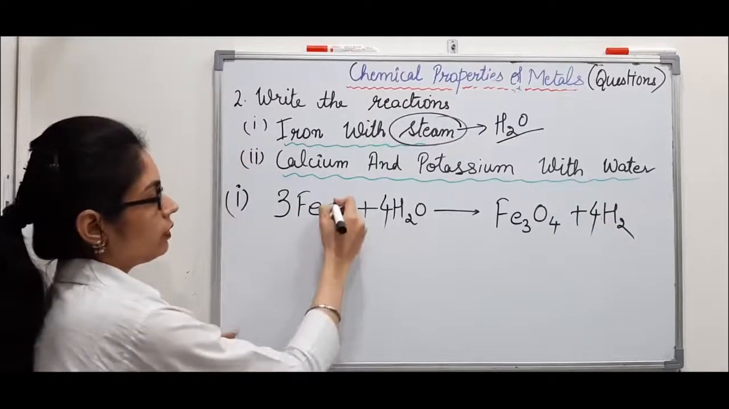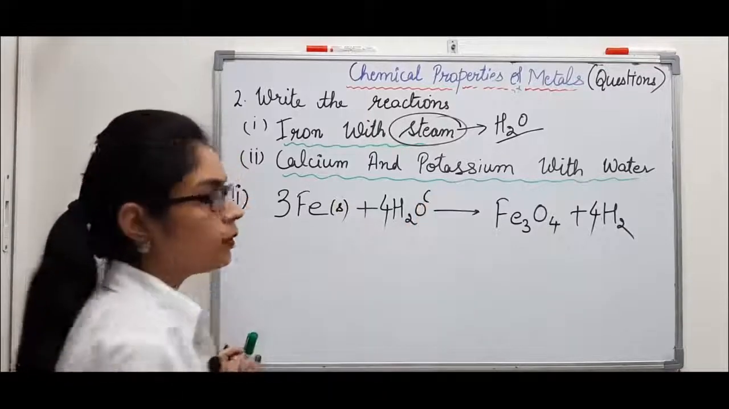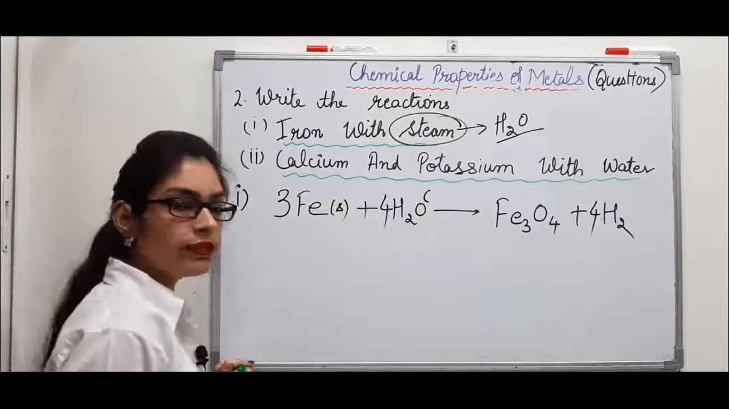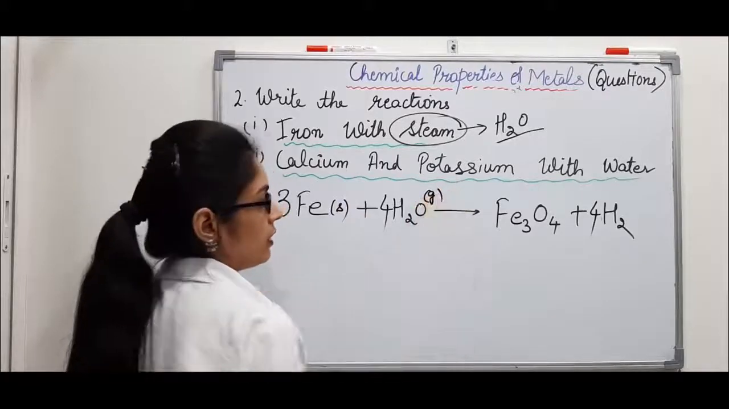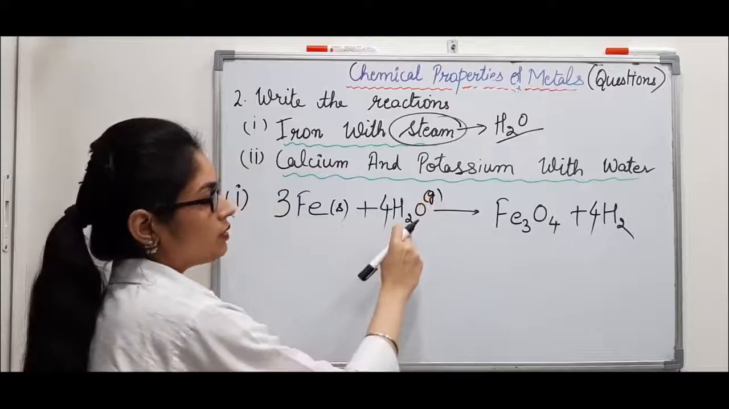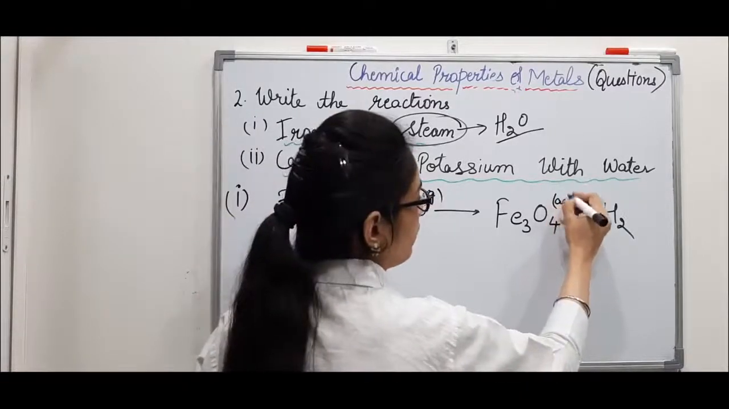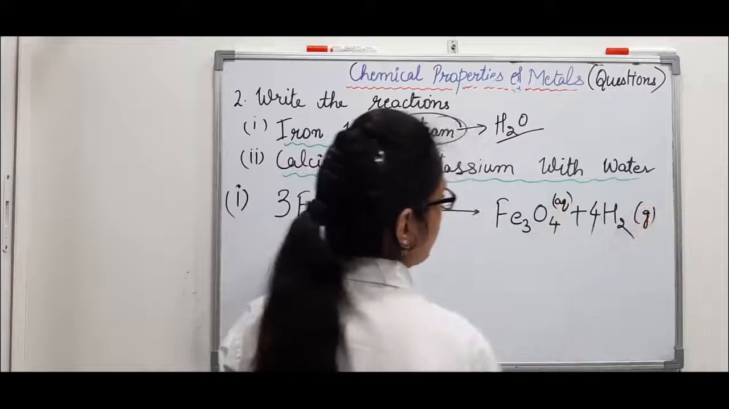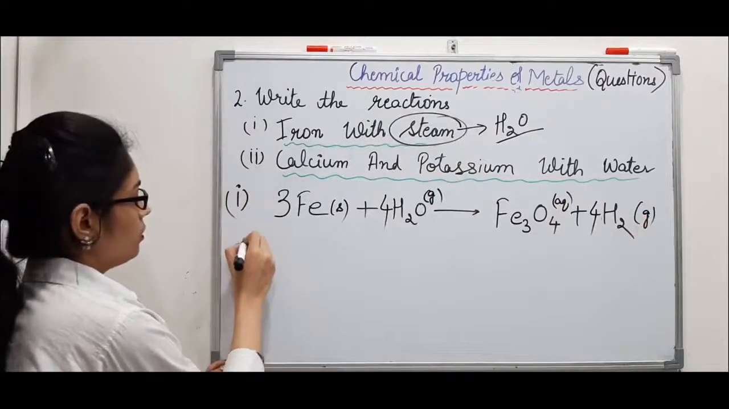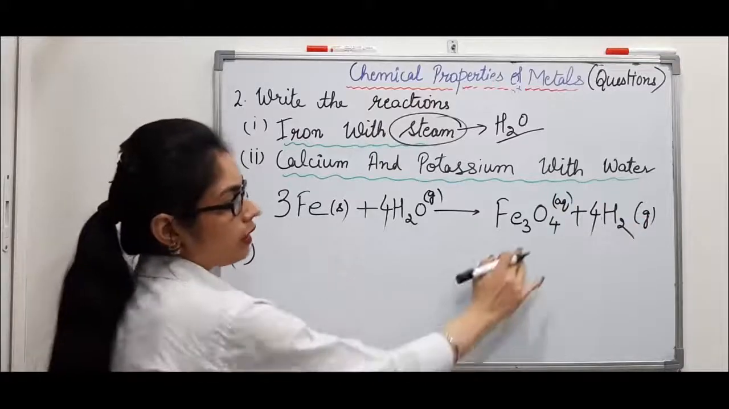You can mention that iron is in solid state. Water, because we are doing the reaction with steam, is in gaseous state. So you don't have to write L. Don't write L because this is not liquid, this is gaseous state, this is aqueous state, and this is again gaseous state. So being insoluble in water, iron will give us iron oxide.